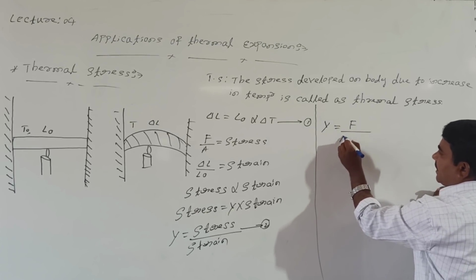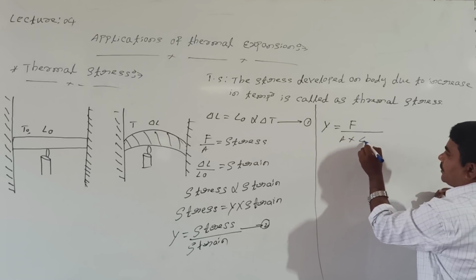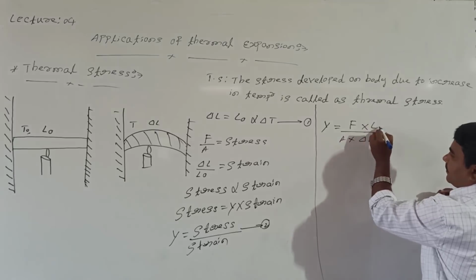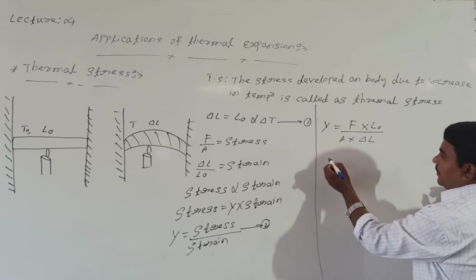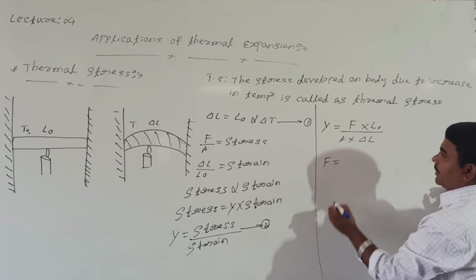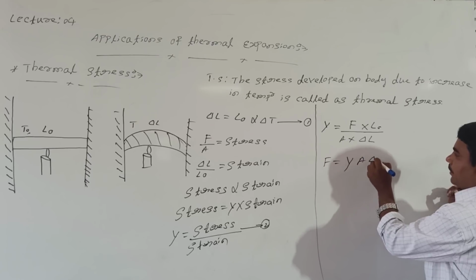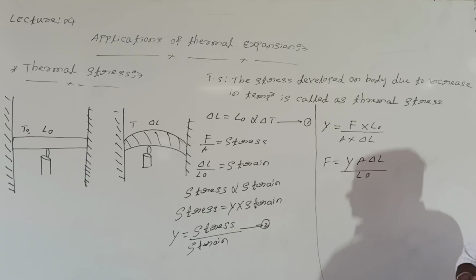That we are calling F by A. Strain is change in length divided by original length, delta L divided by L naught. L naught goes upside. So F, the thermal force, is equal to Young's modulus into area into delta L divided by L naught.